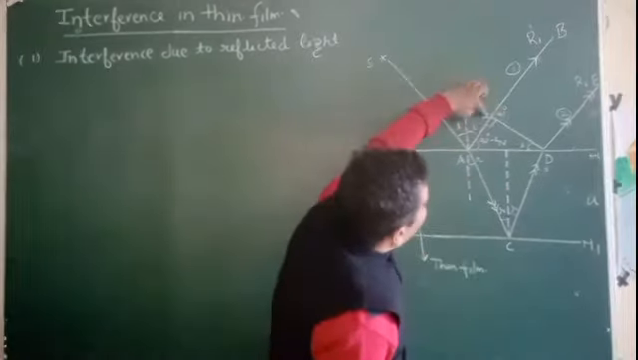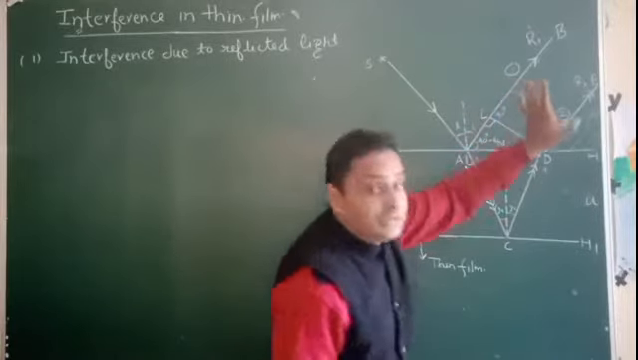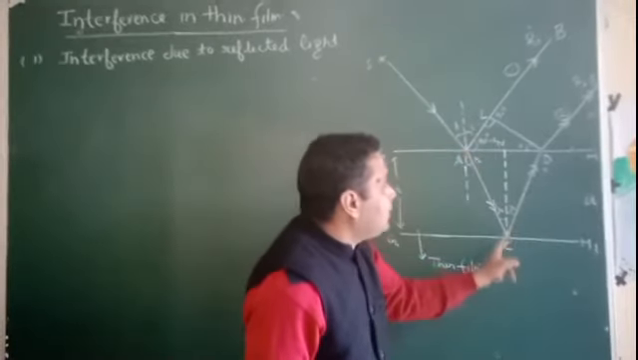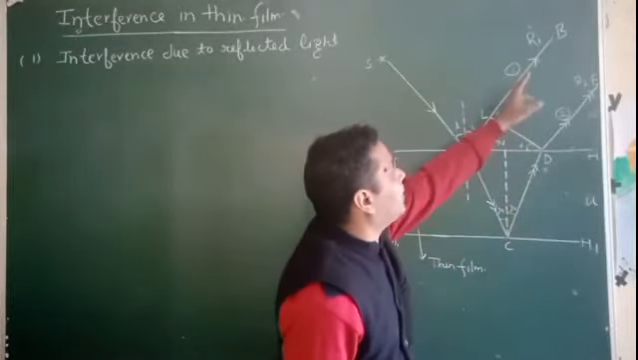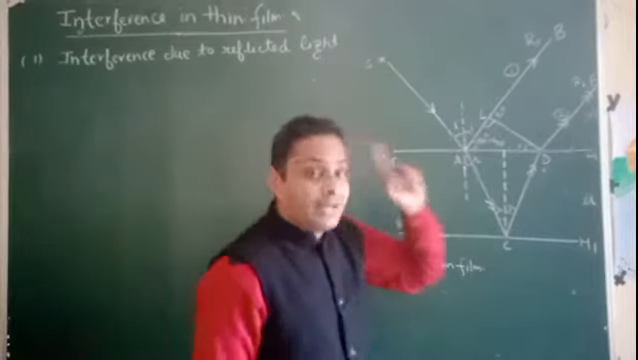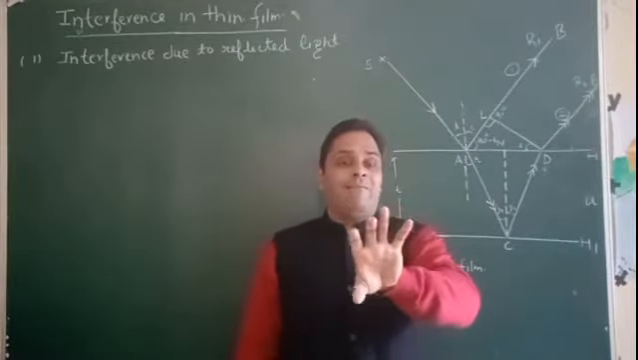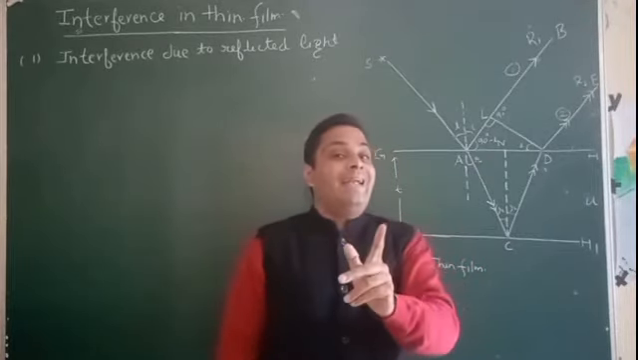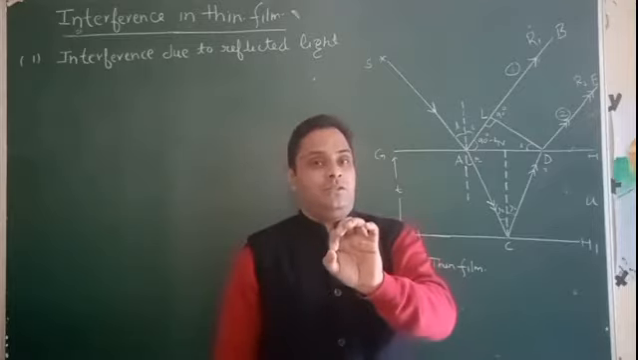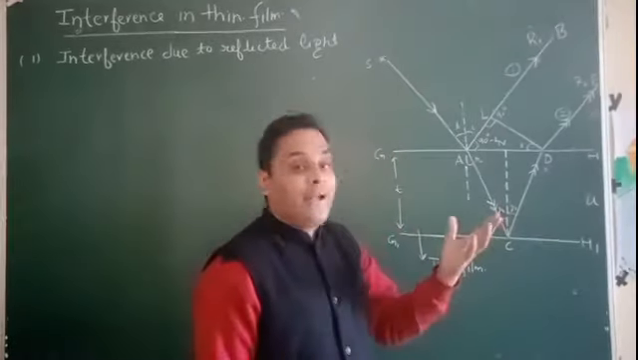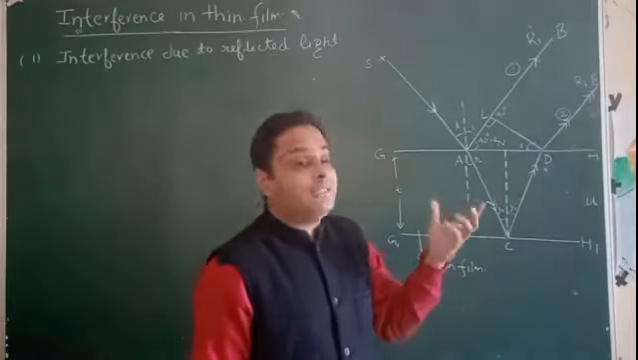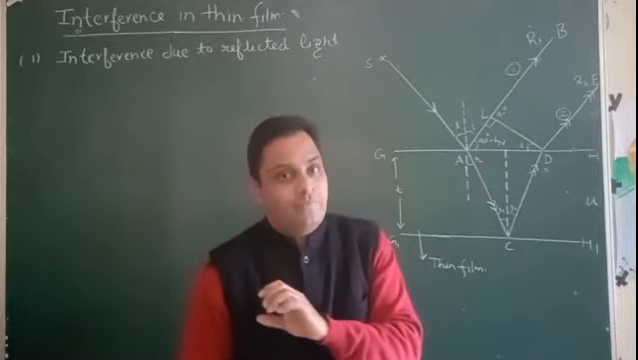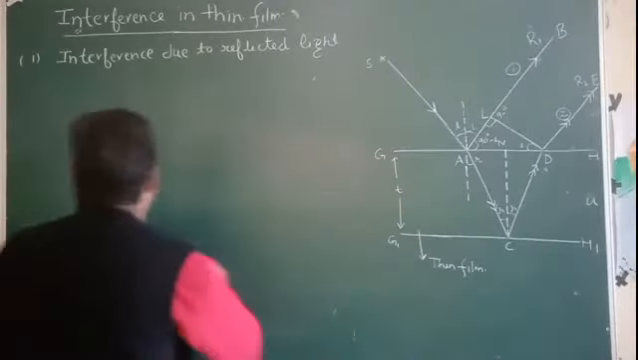After this L, these two rays travel an equal path. So the total path difference between these two rays, R1 and R2, we are now going to calculate, and then calculate the position of the bright and dark fringes. Understand? After that, with the help of this, we can easily calculate the thickness of that thin film.